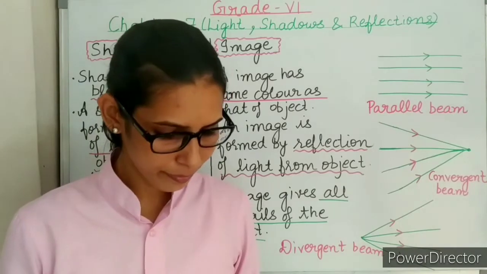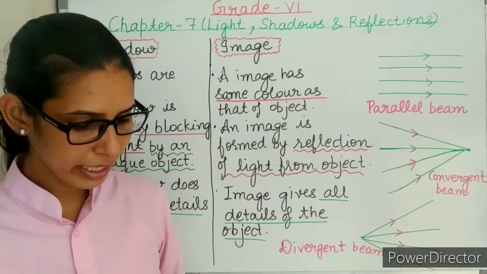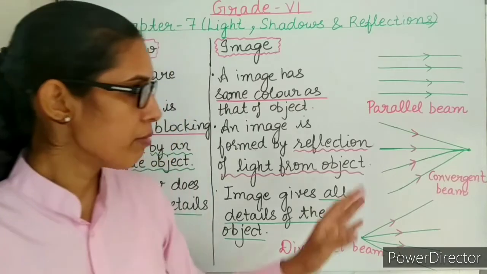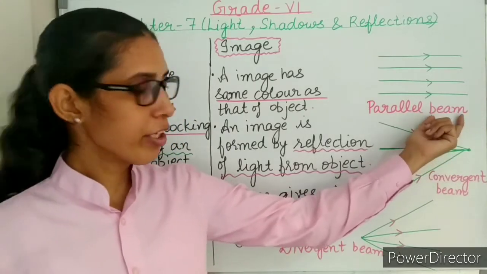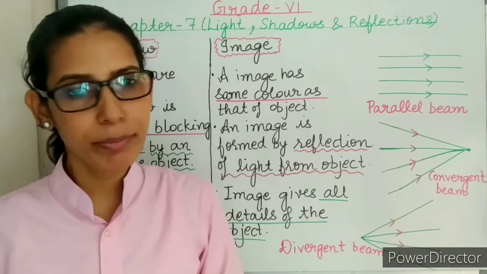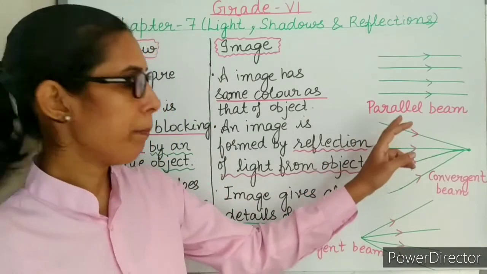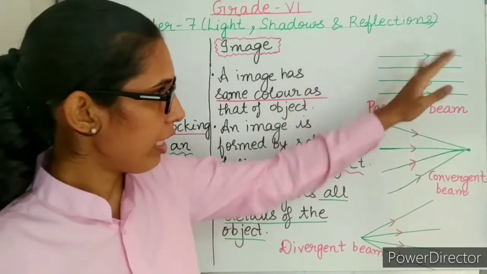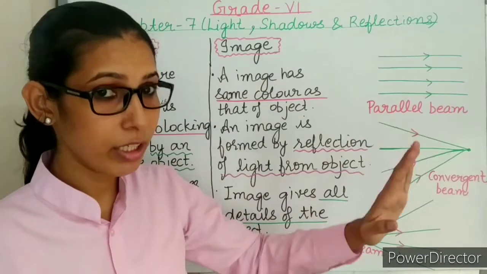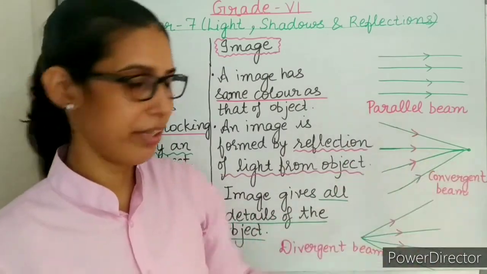Next is, explain the following with diagram: convergent beam of light, divergent beam of light, and parallel beam of light. I am starting with the parallel beam. What is the meaning of beam of light? A collection of light rays is known as a beam of light. First, start with the parallel beam. When the light rays are parallel to each other, as you can see here, we call it a parallel beam of light.